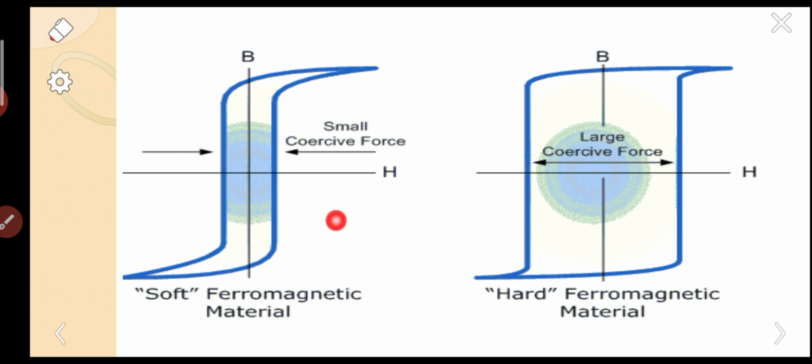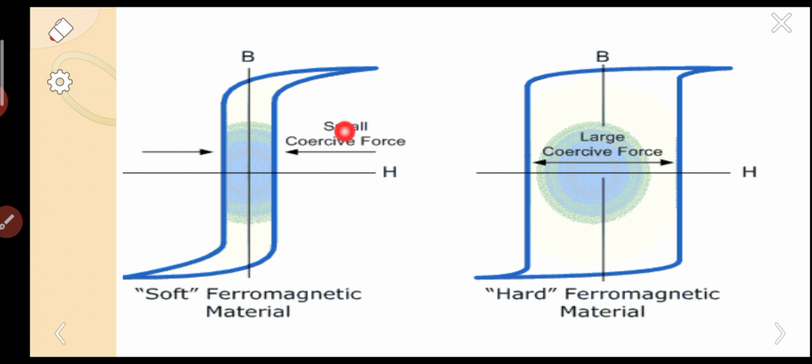So for practical purposes, we have to choose the area of the hysteresis loop based on the application. This is the BH loop for soft ferromagnetic materials. This is the BH loop for hard ferromagnetic materials. Here, for soft magnetic materials, the coercive force is small.